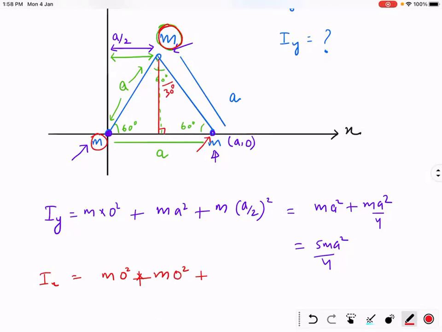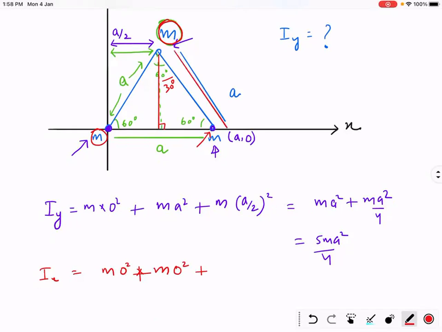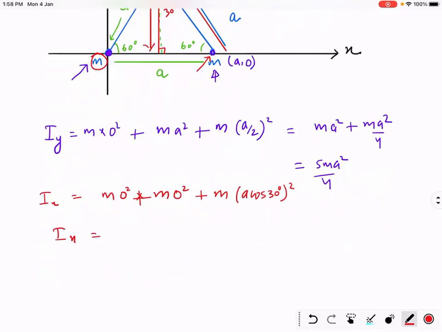So what is the distance of this point mass from the x-axis? This must be 30 degrees, right? This is A. This is A. So this would be A cos 30. Am I right? So A cos 30 whole square. So the moment of inertia about the x-axis is m times A root 3 by 2 whole square, so 3 by 4 mA square. Right. So the moment of inertia about the y-axis is more as compared to the moment of inertia about the x-axis. Okay. Understood how to write the moment of inertia of a point mass? Remember, we always take perpendicular distance while writing the moment of inertia of a point mass. We take perpendicular distance from the axis of rotation.